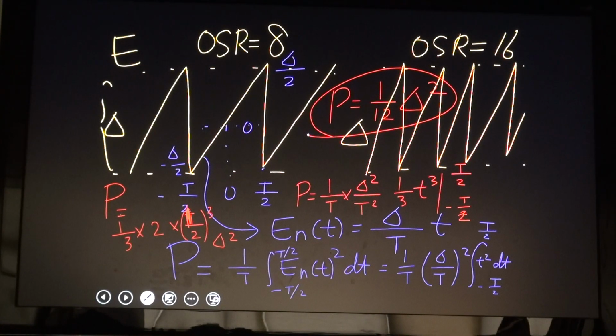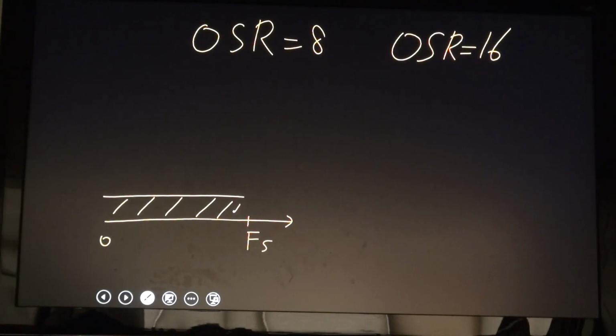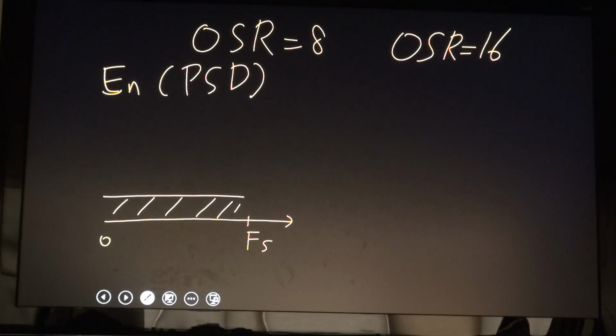How about the power spectrum, for OSR 8 and OSR 16? The noise power is spread from 0 to Fs. This is power spectral density. The power spectral density here is the noise power spectral density times this bandwidth.